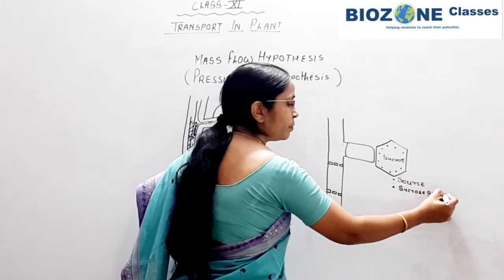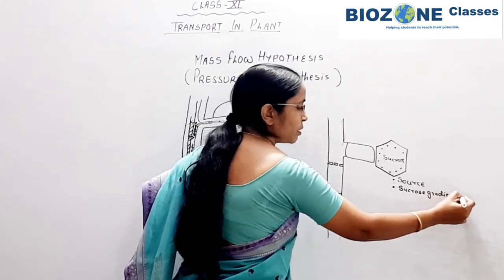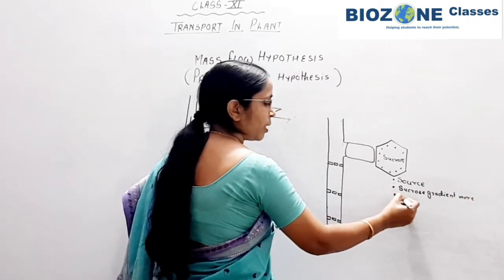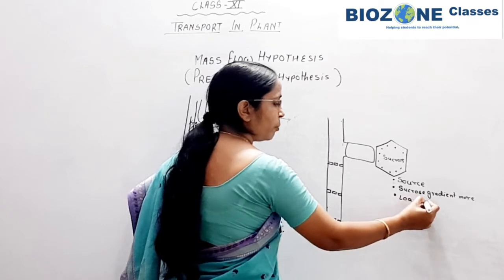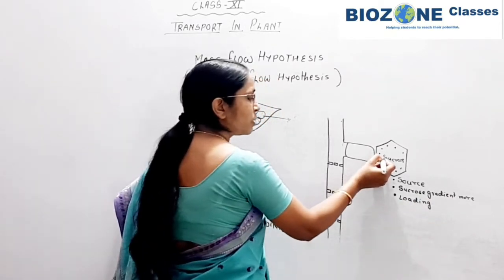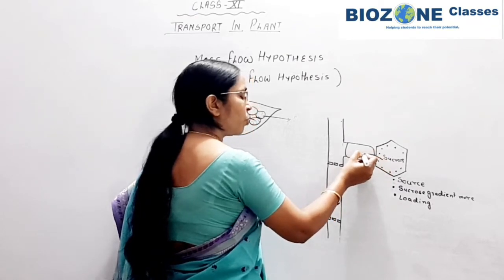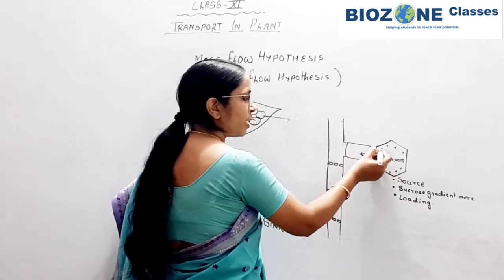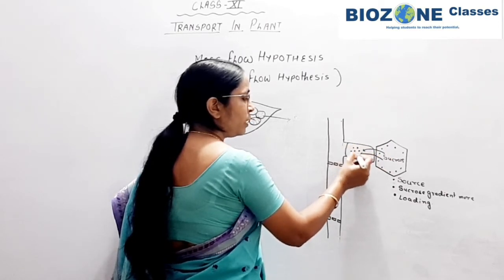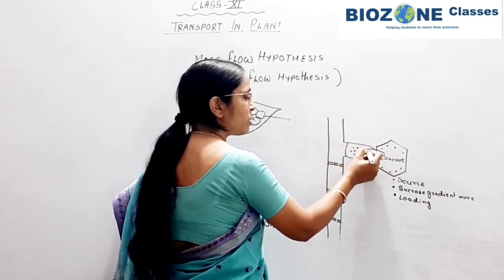At the site of the source, the concentration gradient of sucrose is more, and that's why the loading phenomenon takes place. Now what is loading? Loading means the molecules of sucrose from the mesophyll cell start to enter the companion cell.